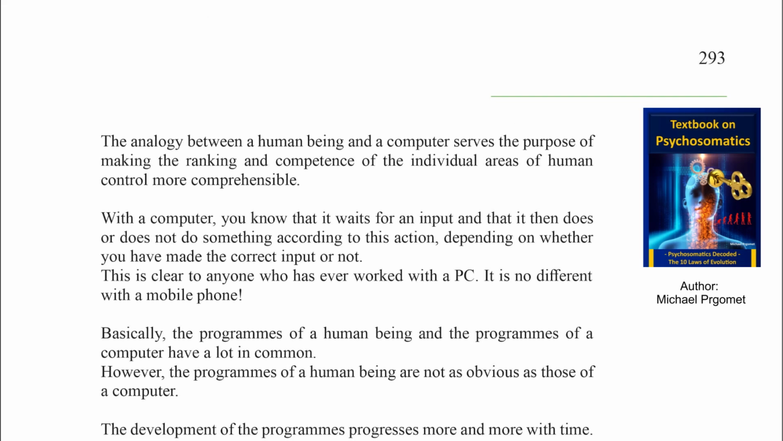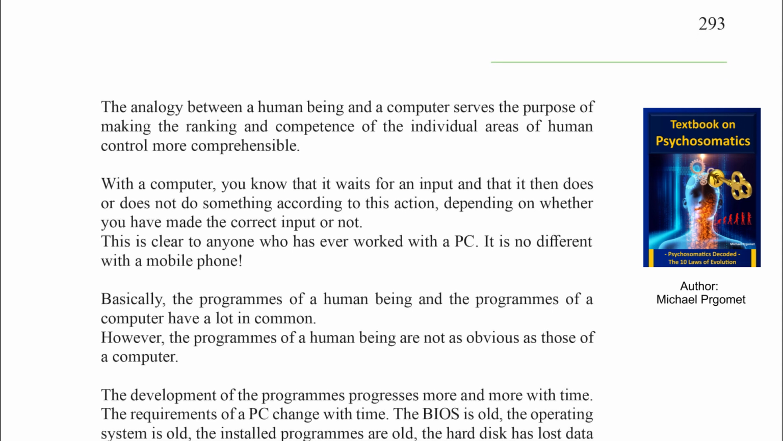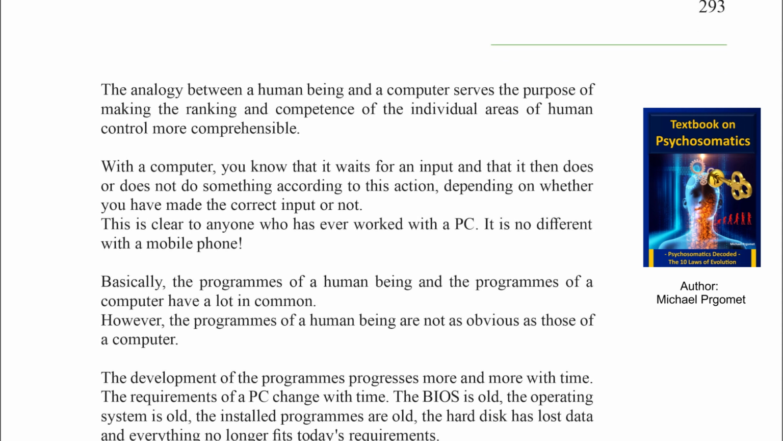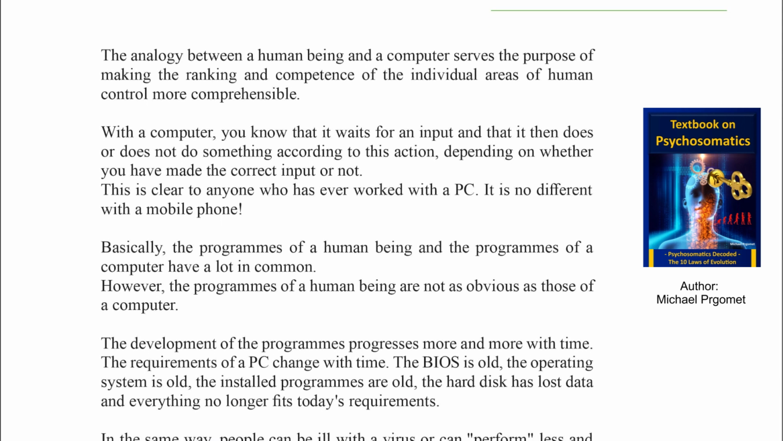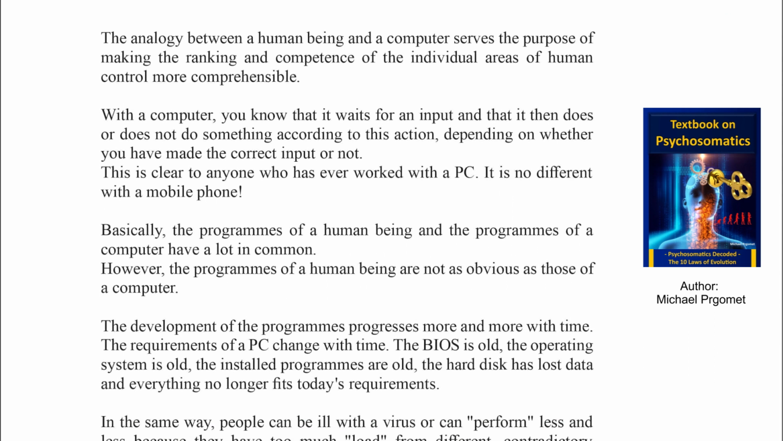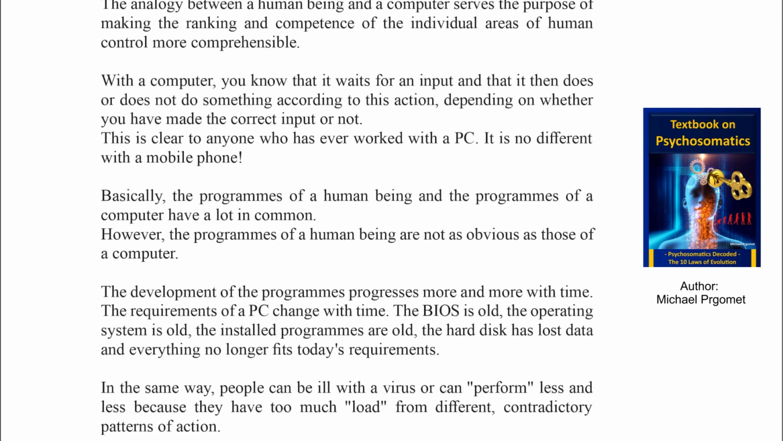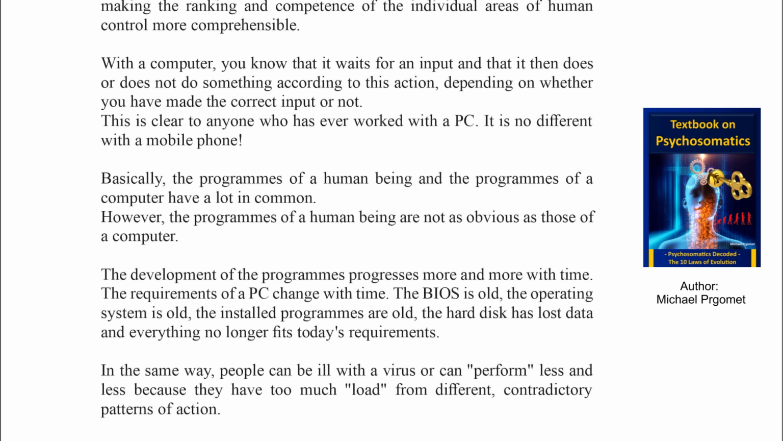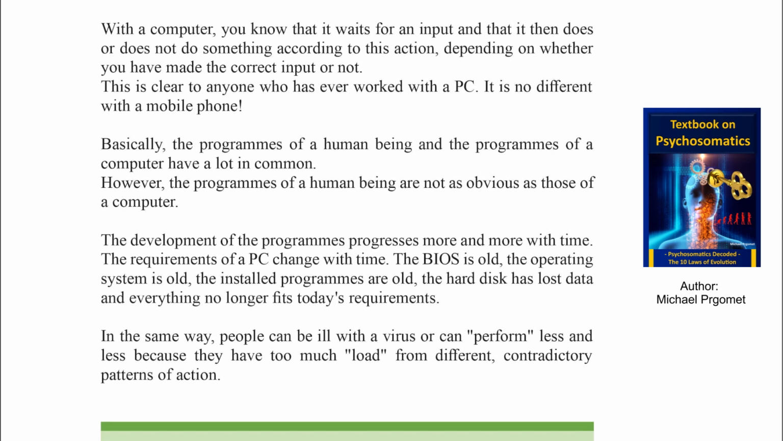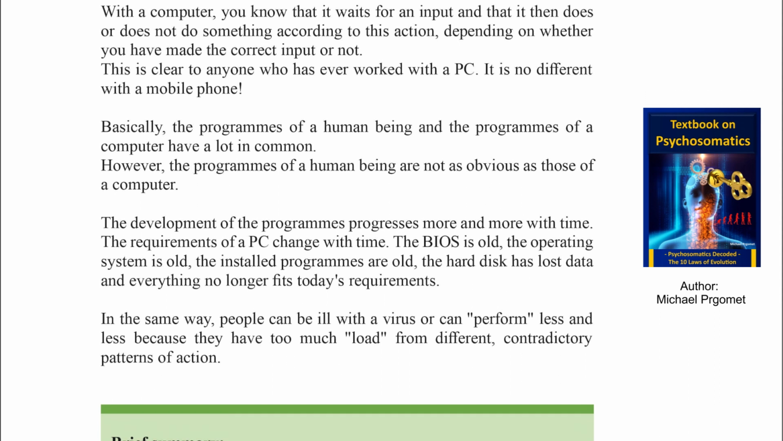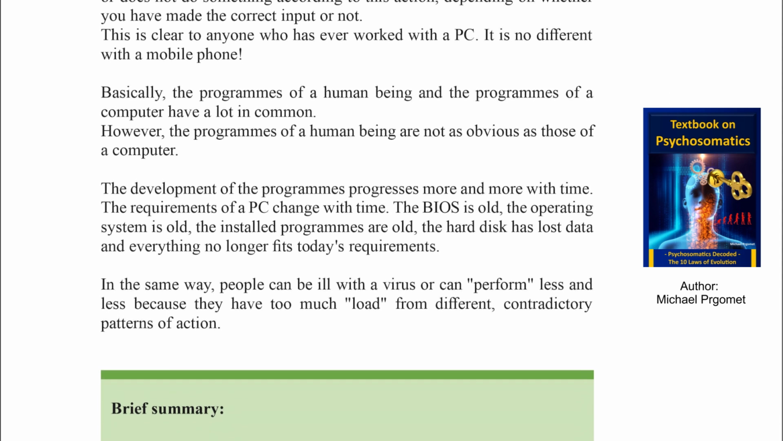The analogy between a human being and a computer serves the purpose of making the ranking and competence of the individual areas of human control more comprehensible. With a computer, you know that it waits for an input and that it then does or does not do something according to this action, depending on whether you have made the correct input or not. This is clear to anyone who has ever worked with a PC. It is no different with a mobile phone. Basically, the programs of a human being and the programs of a computer have a lot in common. However, the programs of a human being are not as obvious as those of a computer.